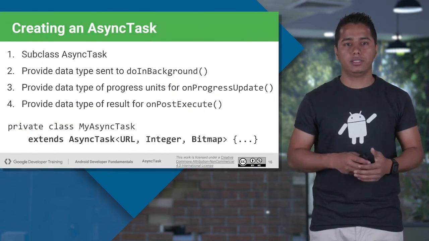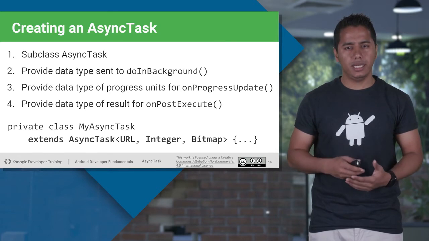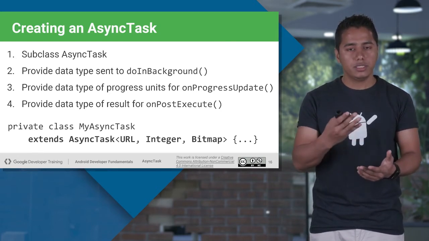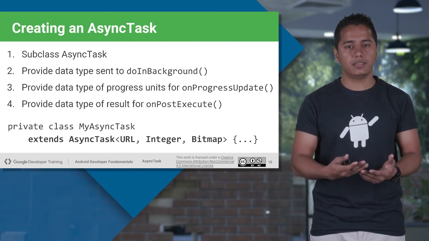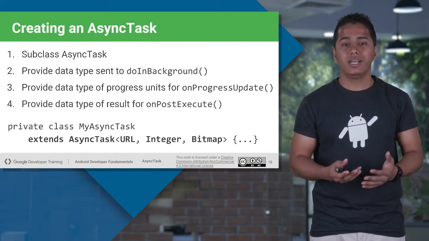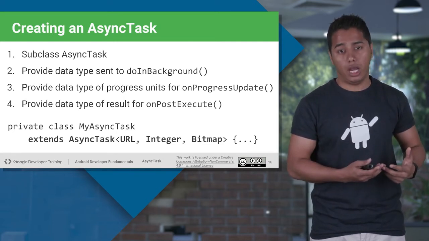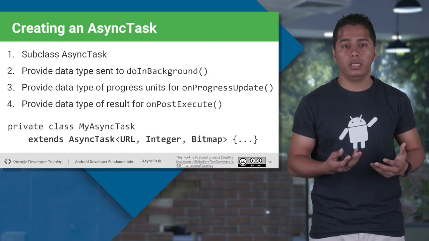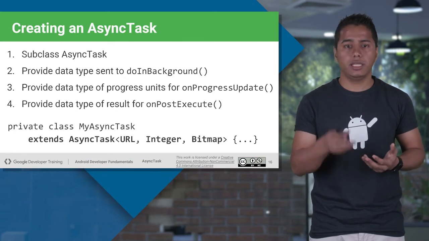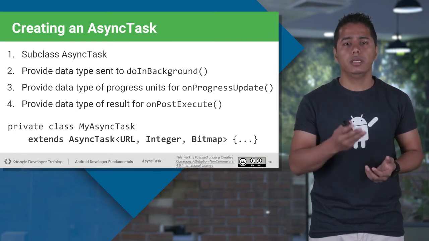Now, let's see how exactly we can create an async task. Like I said, you can create any class. If you think your async task class is a generalized class which can be used from other activities also, then create a separate async task class. And if you think your async task class will only be used by a particular activity, then create it as a private class.